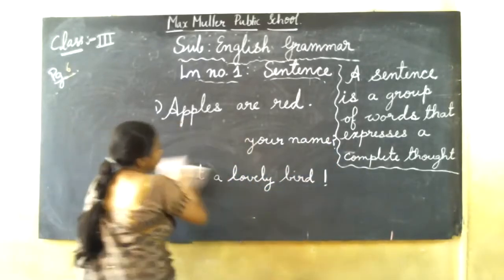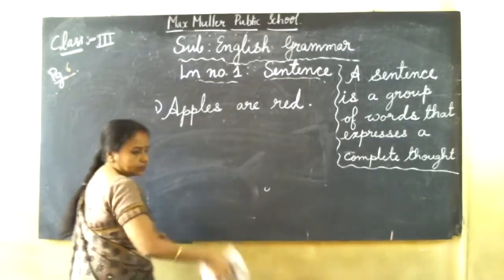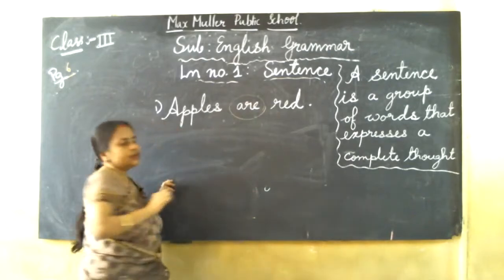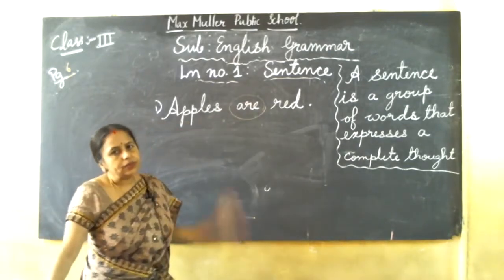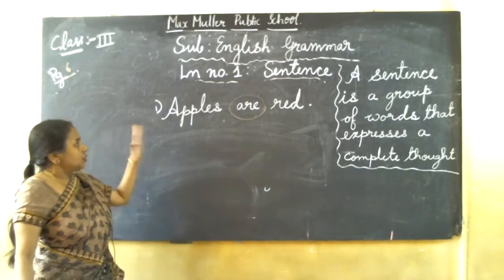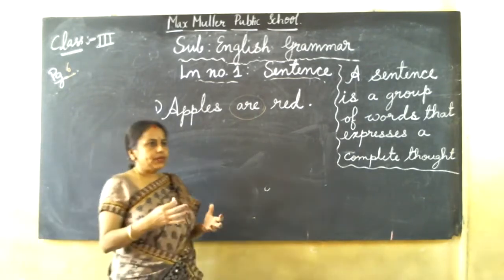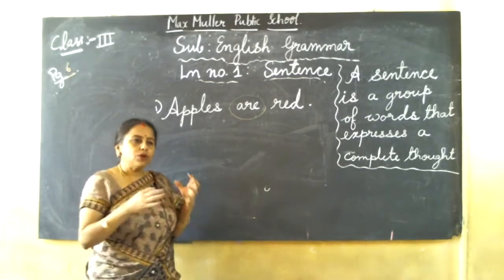So only one example I'll tell you. What next thing I'll tell you: all sentences should have some verb. Without a verb, we cannot make any sentence. That is another rule. A sentence should have one verb. And every sentence you can make into 2 parts. Suppose we are telling something.